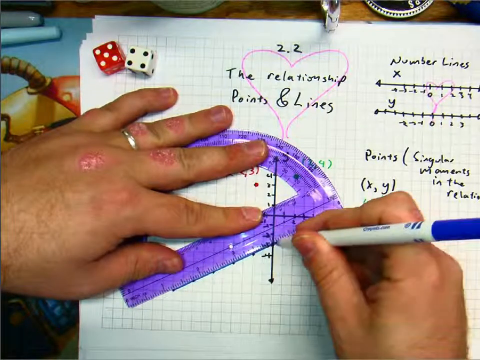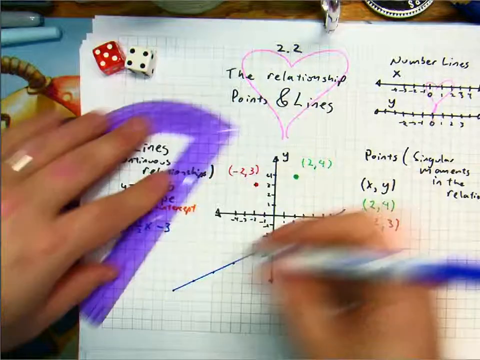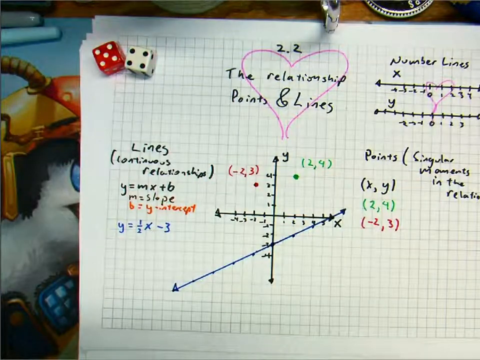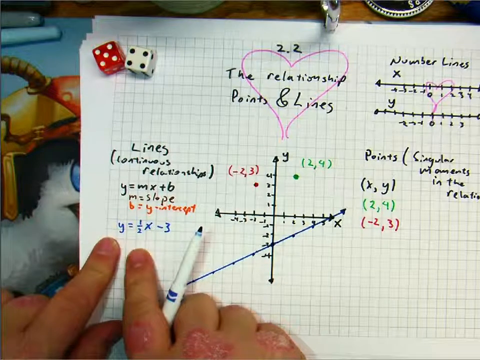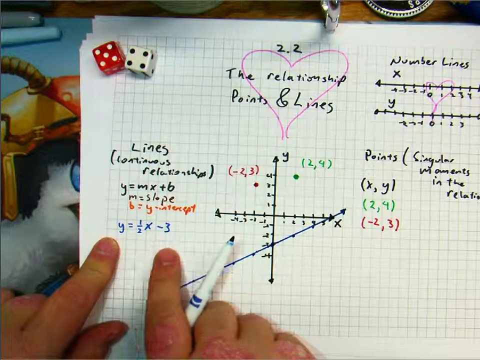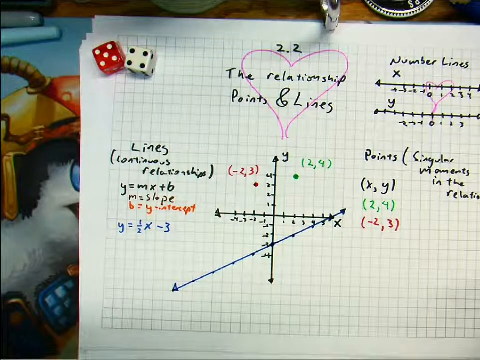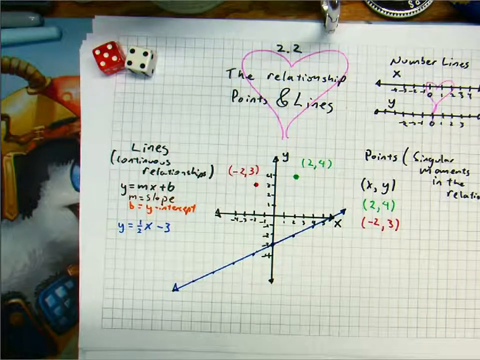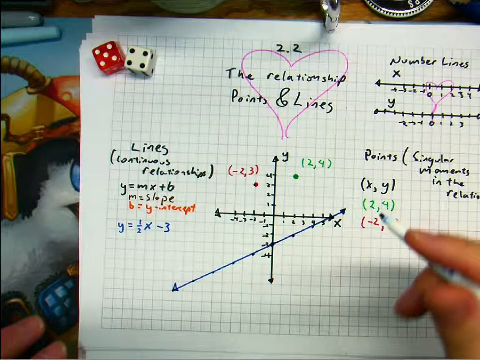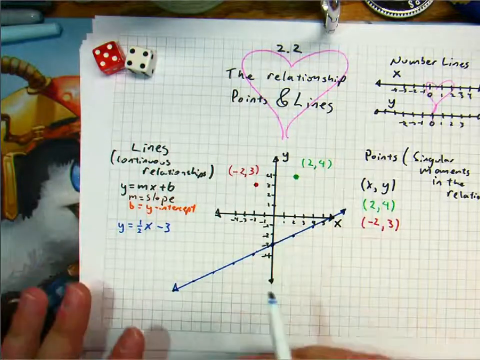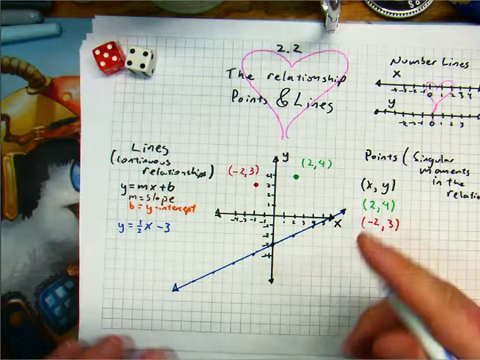And then I draw my line, okay? And I put arrowheads to show that this relationship is everlasting. Y will always be 1/2 of x minus 3. Okay? Whatever it is will be that. But what I want you guys to see, and this is the tricky part, is that this line is nothing except an infinite series of points.